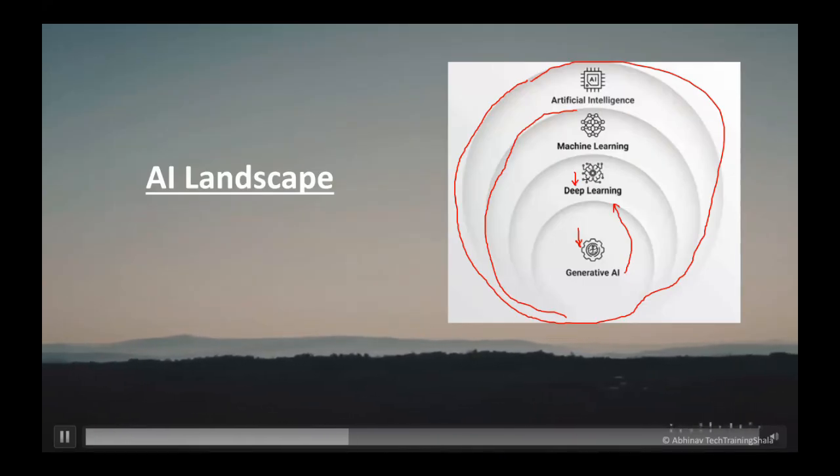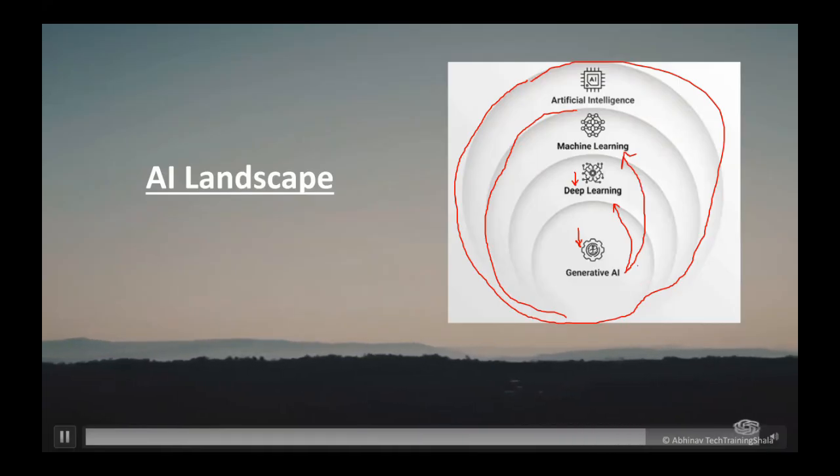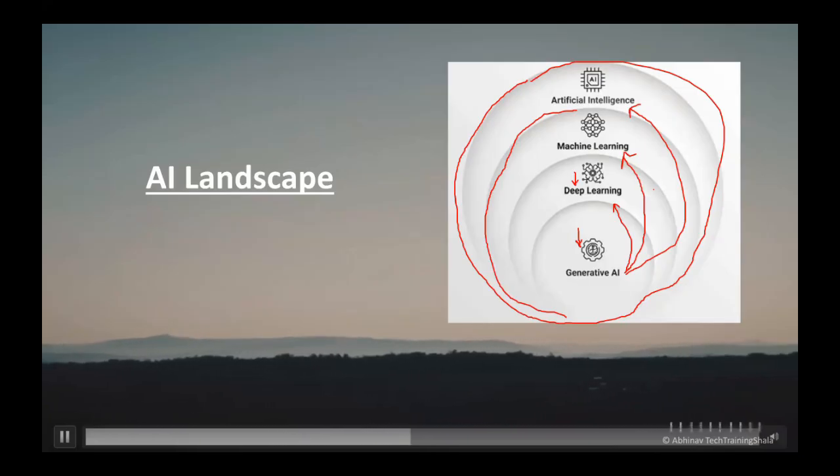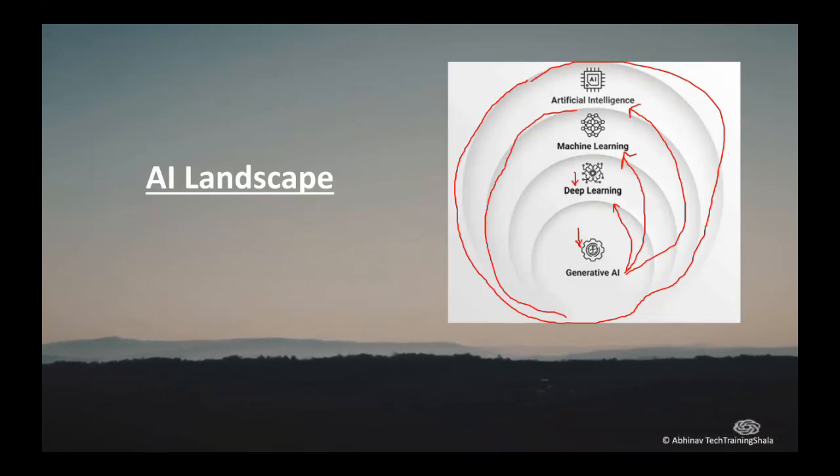Yes, it is an example of deep learning. Generative AI is an example of machine learning. Yes, it is an example of machine learning. Generative AI is an example of artificial intelligence. Yes, it is an example of artificial intelligence. So this is how the AI landscape looks.